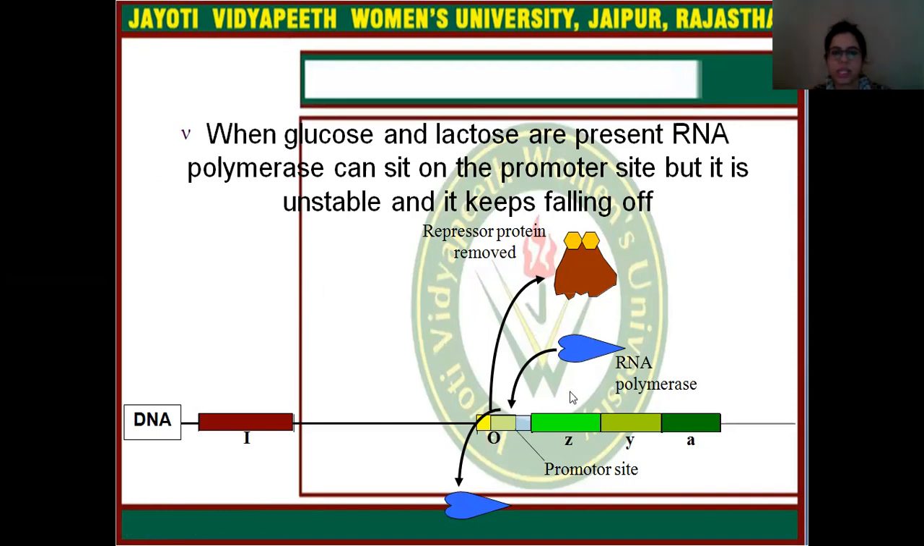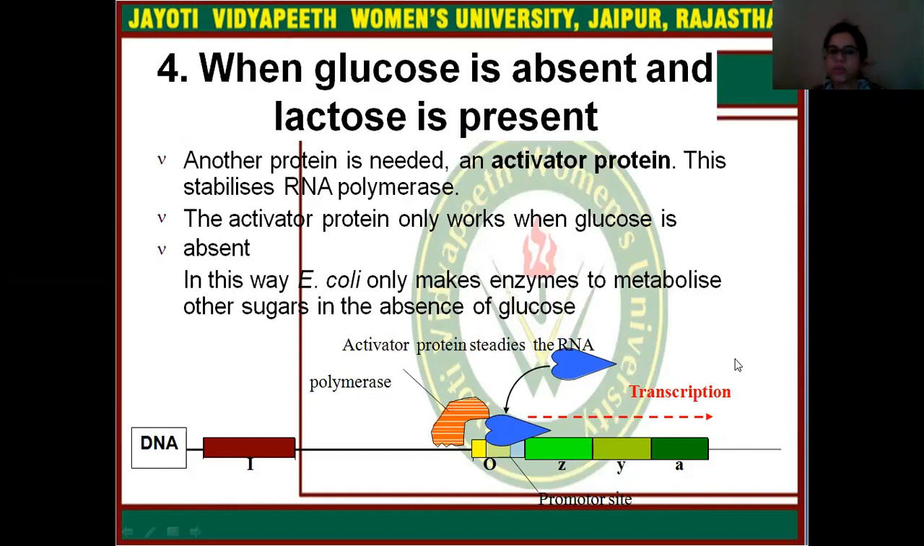Here you can see the lactose, which can bind to the repressor protein. On the other hand, at this operator region, the RNA polymerase can sit, but it is unstable. It will keep falling off. In the fourth situation, when glucose is absent and only lactose is present, another protein is needed, an activator protein, and this stabilizes the RNA polymerase.